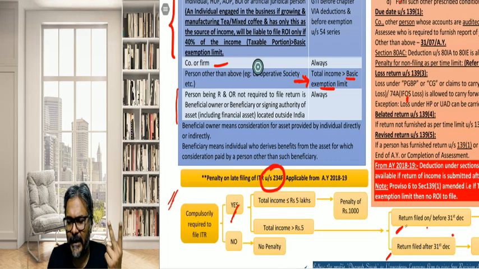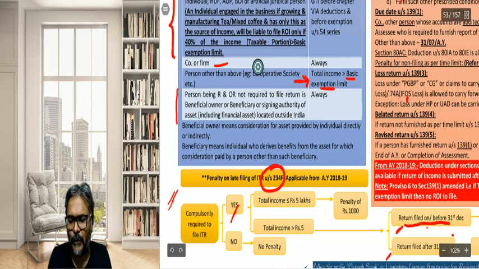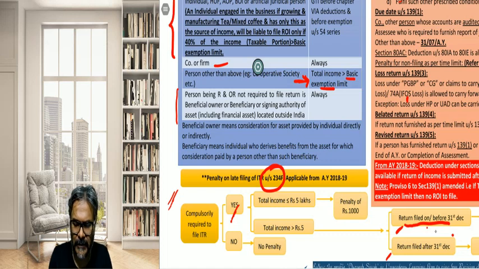You may be aware that if the ROI has been filed up to 31st of December, the penalty would be 5000. Whereas if the ROI is filed after 31st of December, the penalty would be rupees 10,000.